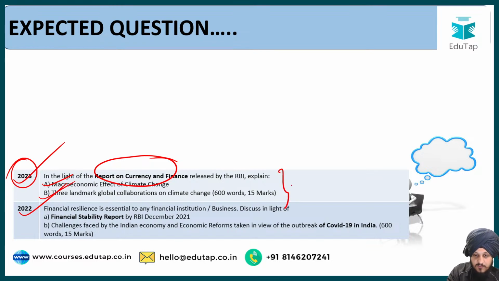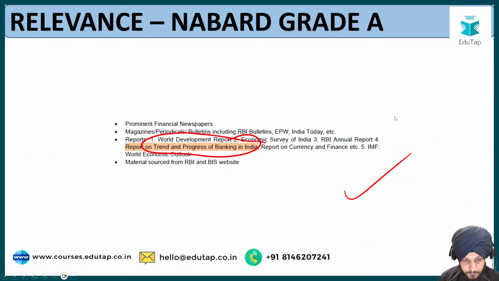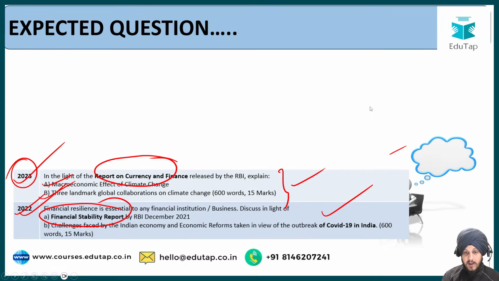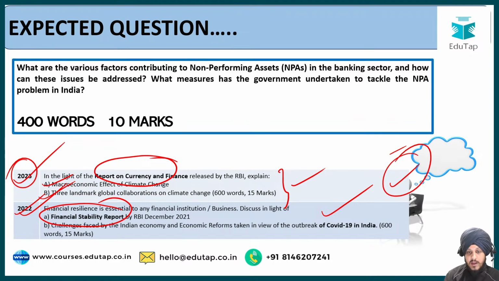Similarly, there was also a question related to the financial stability report, and just like that we are going to cover this report on trend and progress of banking in India also in our upcoming session, but today we are going to restrict our session to the NPA highlighted as a part of this report.